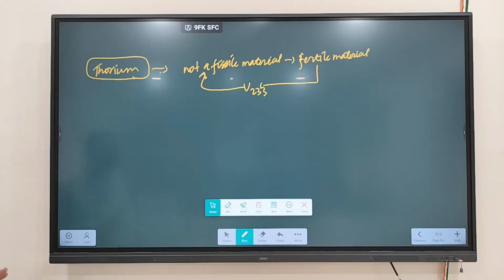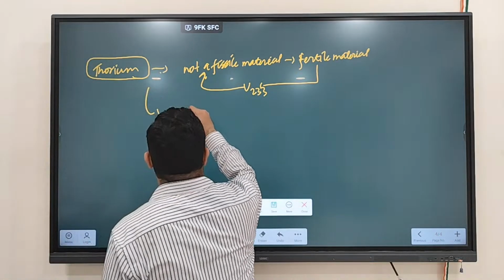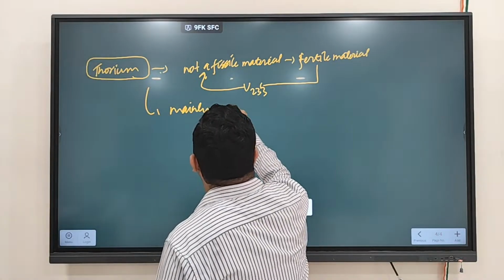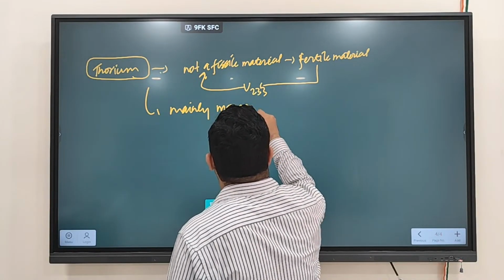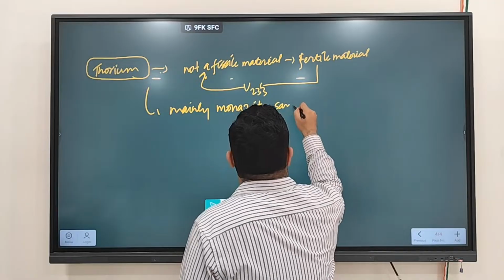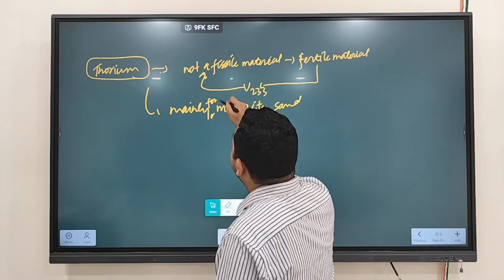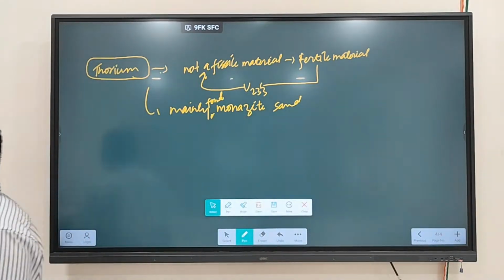Thorium is mainly found in what? It is mainly found in monazite sand of India, and India has a huge reserve of thorium. Fine. These are mainly found in monazite sand. Where do we find monazite sand?